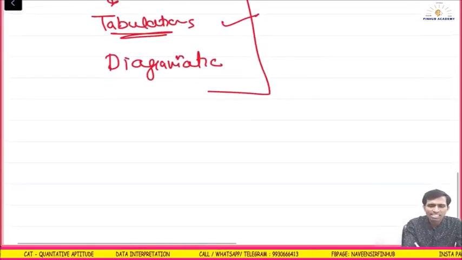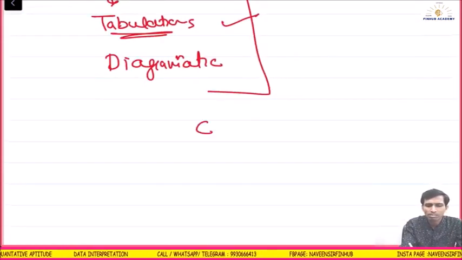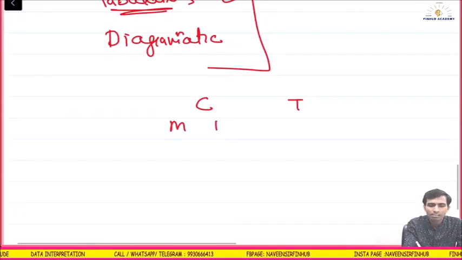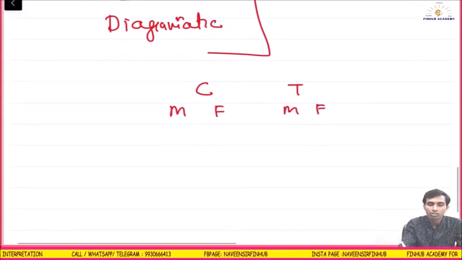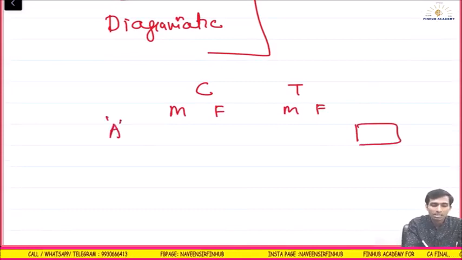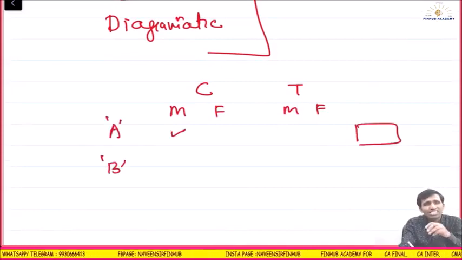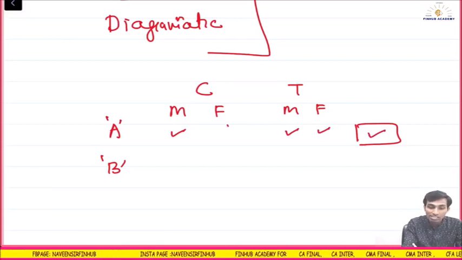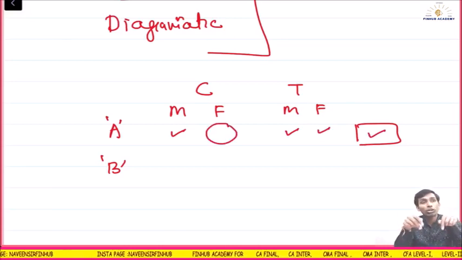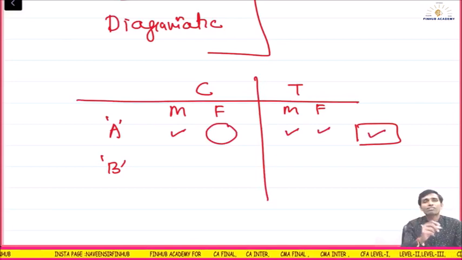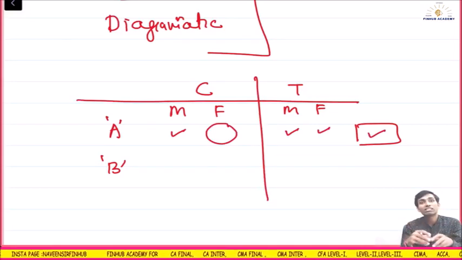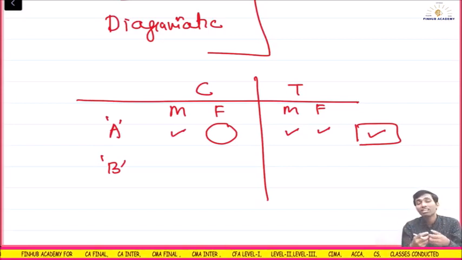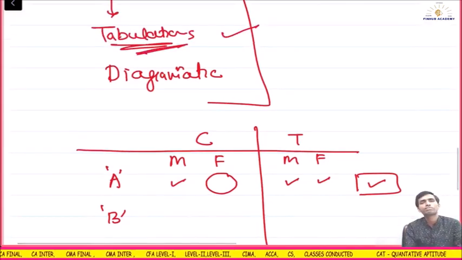Let's say there are coffee people and people who drink tea, male and female. We know the total number in department A, in department B, something like this. We know this figure, it is given in textual form. We know these figures, so obviously this balancing figure can be found out. Where? In this table. They will ask a question on this: where the hidden data explicitly opens up, in which form? It is the tabulation form.